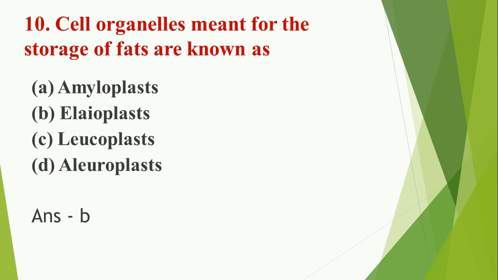Amyloplast helps in, yes, conversion of glucose to starch and storage of starch. Of course, Elaioplast, we just saw, storage of fatty acids, yes, lipids and terpenes. And Aleuroplast is again a part of Leucoplast, which helps in storage of proteins.